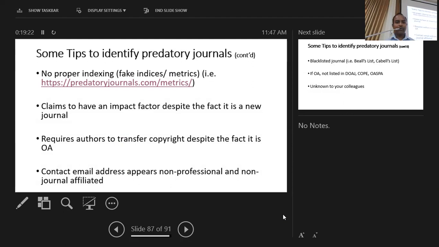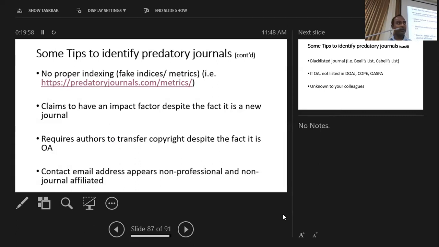And they claim to have an impact factor, but it is a latest journal, so you know that it takes some time for their papers to be cited and to get the impact factor. And sometimes you may be required to transfer copyright to the journal, despite it being an open access journal. Because if it's an open access journal, usually you can assign your copyright policy depending on Creative Commons. There is no need to transfer the copyright to the publisher, usually.